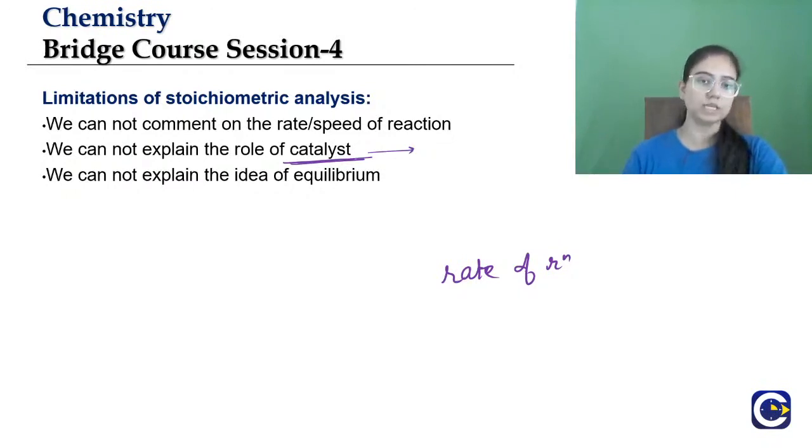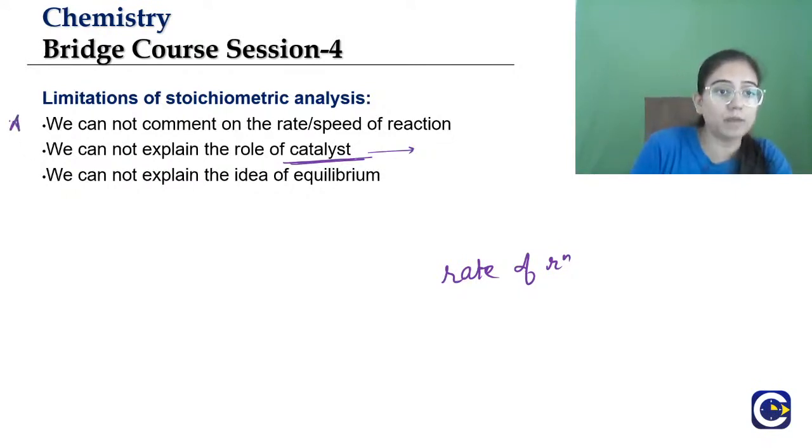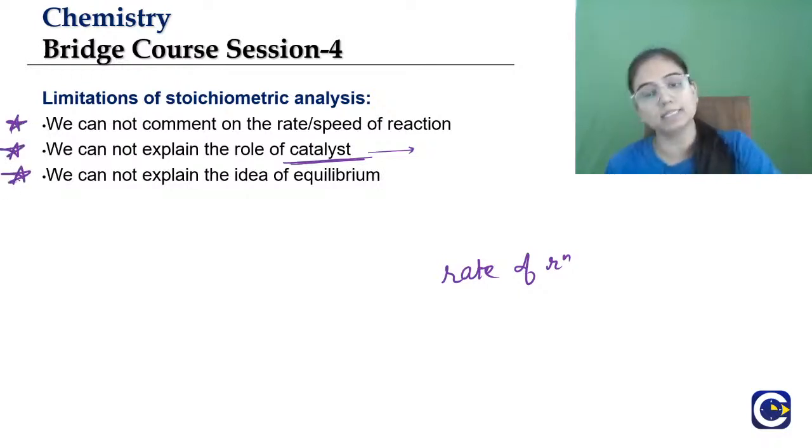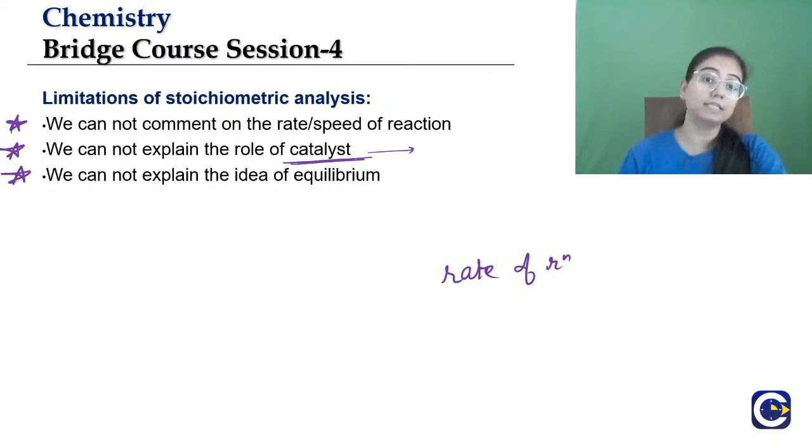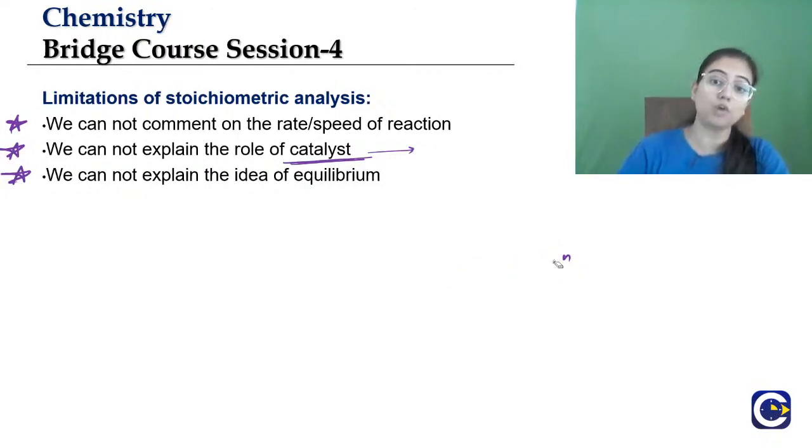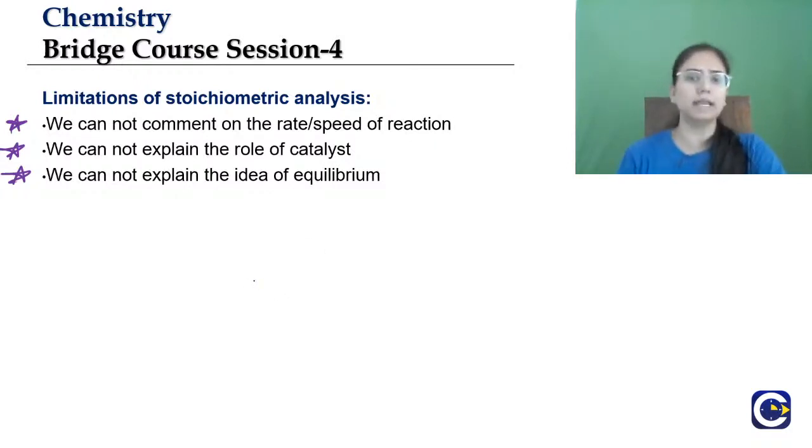Clear, students? These three things are the limitations of stoichiometric analysis: you cannot tell the rate or the speed of reaction. When it comes to rate, you have to divide by time, because only then can you tell the speed.